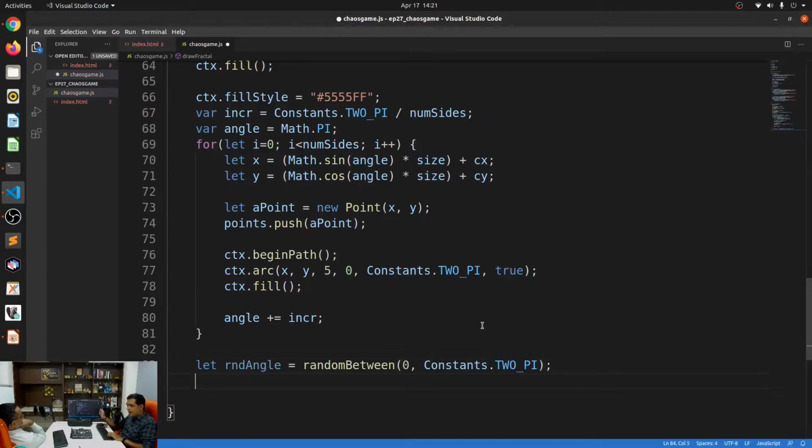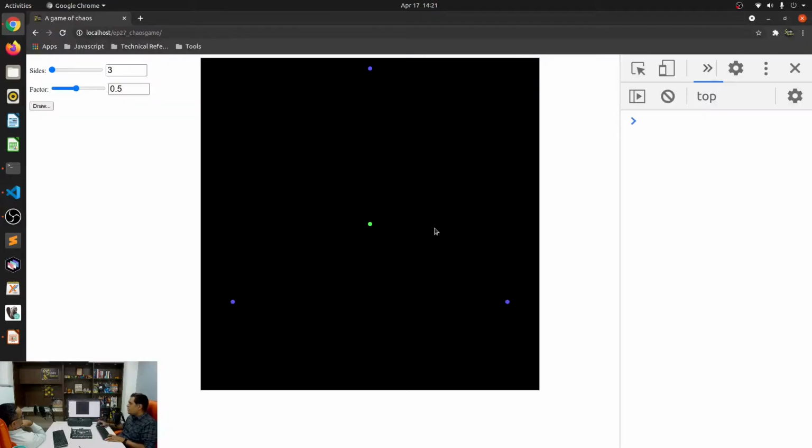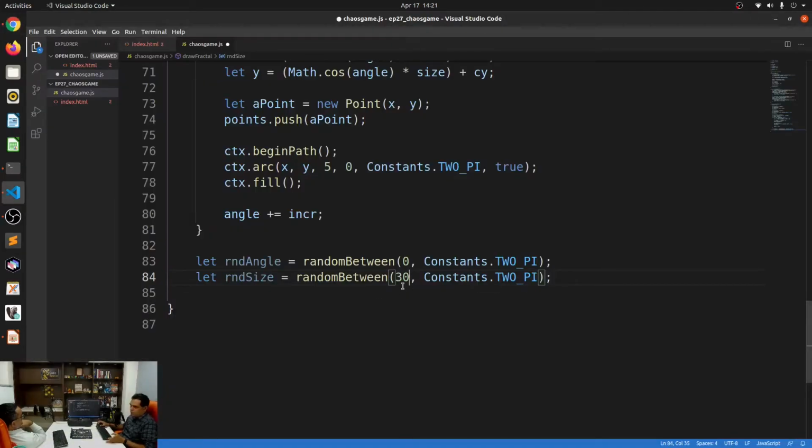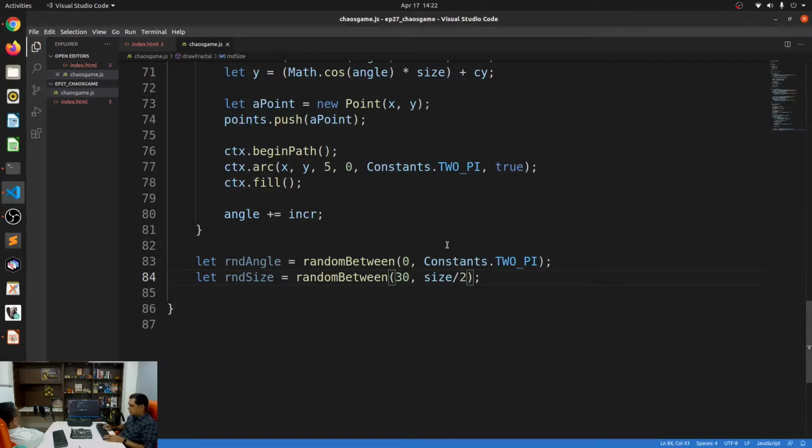I also need a random size. Let random size be random between, let's say, 30. And what do I mean by random size? It means how far away from the center it will appear. It will appear at a random angle, but how far away? So I'll say between 30 pixels and an arbitrary value. I can say 100, but I want it to be proportional to the size of the canvas. So in this case, I'll just say size by 2, so that it is half of the size of the canvas.